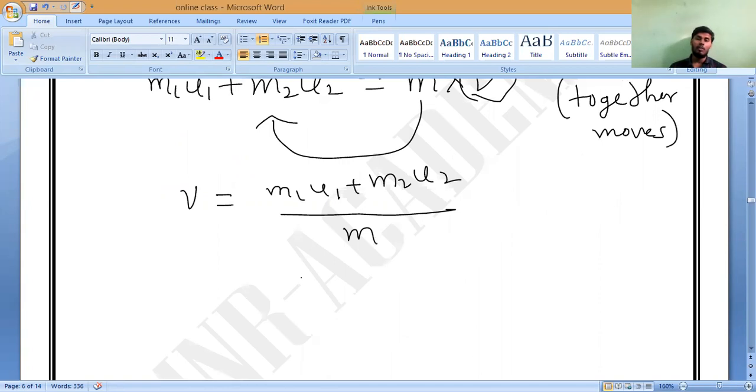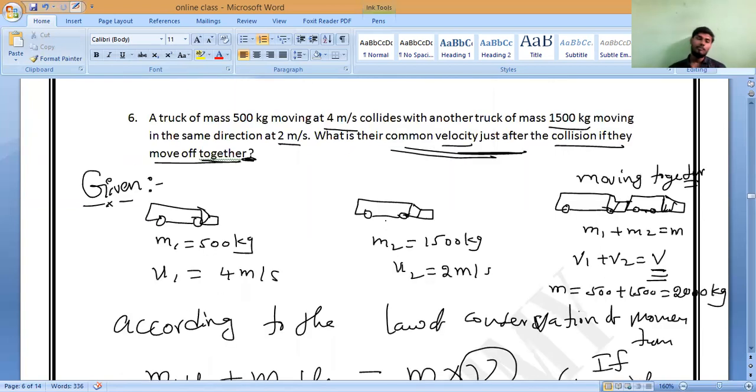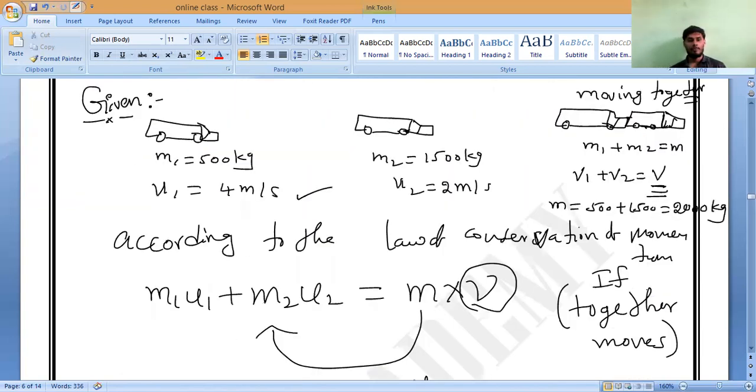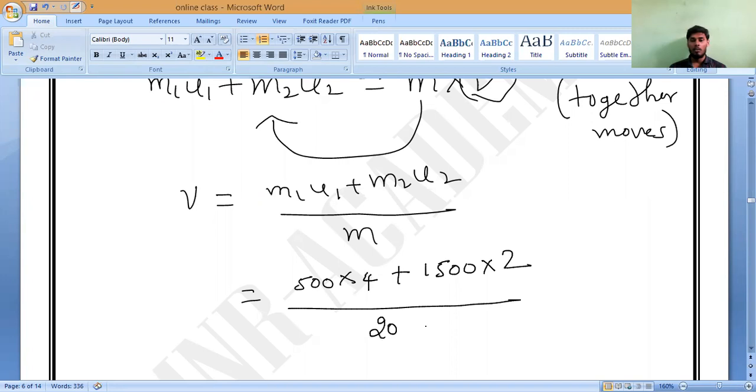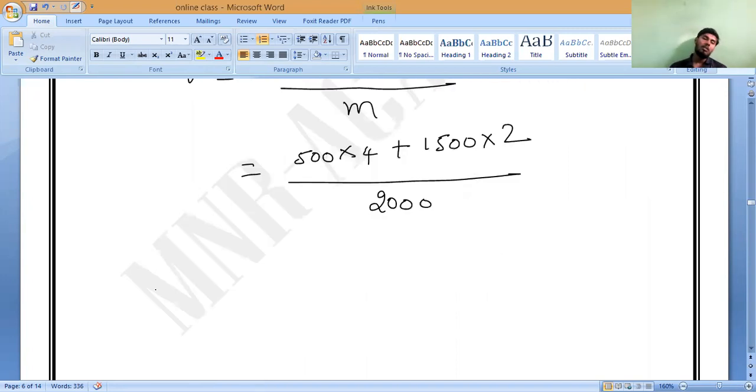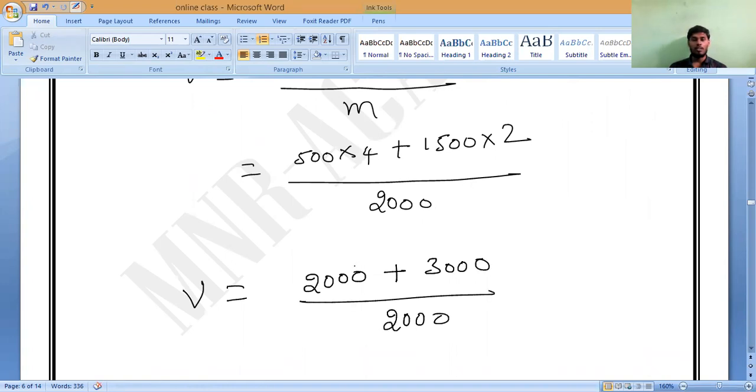Now tell me the values quickly. M1 is 500, U1 is 4 meters per second, so 500 into 4, plus M2 is 1500 into U2 which is 2, divided by M which is 2000. 500 into 4 is 2000, and 1500 into 2 is 3000, divided by 2000. Sir, the 2000 will get cancelled.